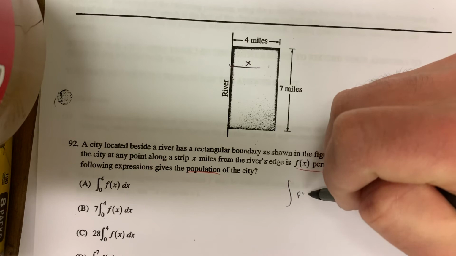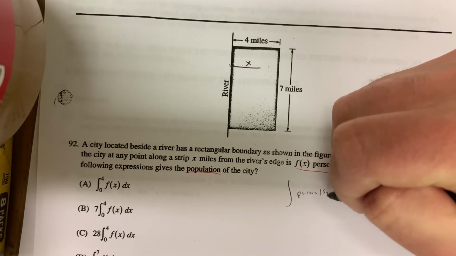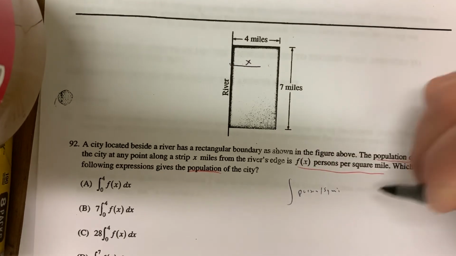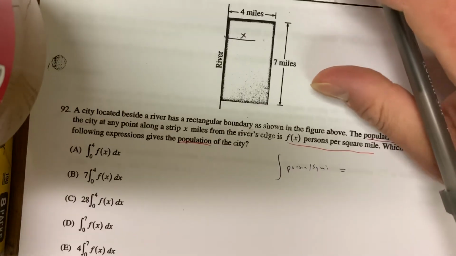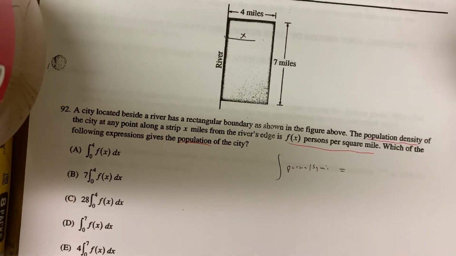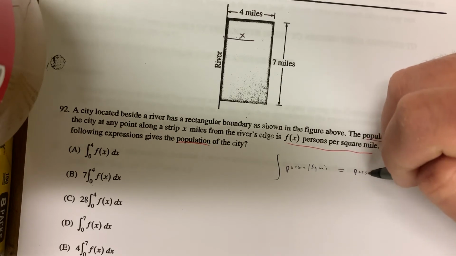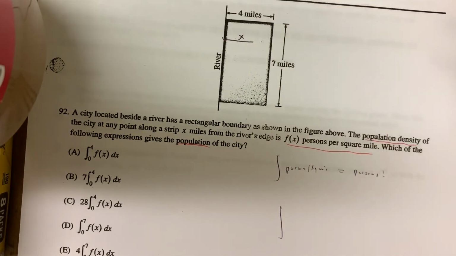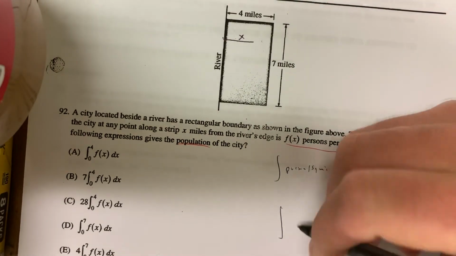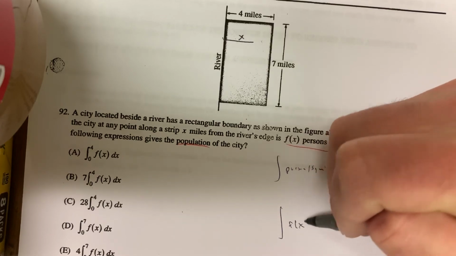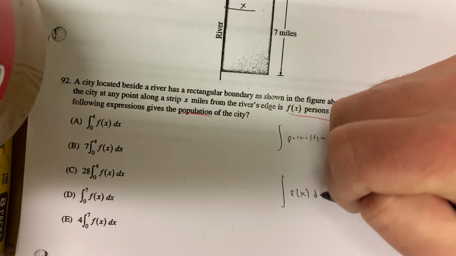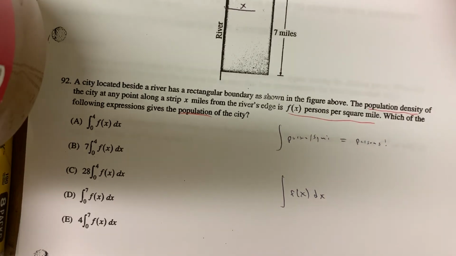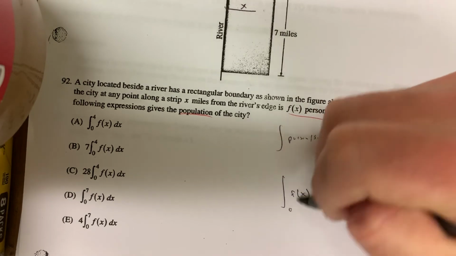If you integrate persons per square mile, you know, if you integrate the rate at which the amount of people are changing, you get the change in the amount of people. If you integrate persons per square mile, you get back persons, okay? So that's what we actually want as far as the population is concerned. So you want to integrate that f of x that represents persons per square mile. You'll get back the amount of persons. What about bounds? Well, you could see x could be 0 all the way up to 4. So that's the integral from 0 to 4.